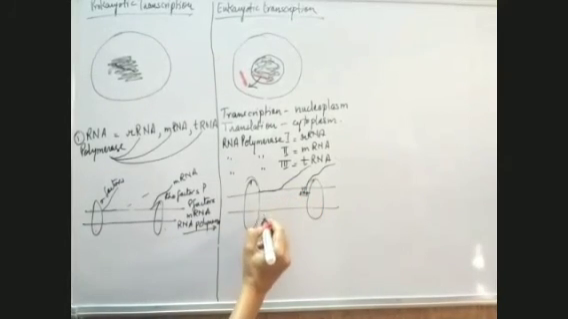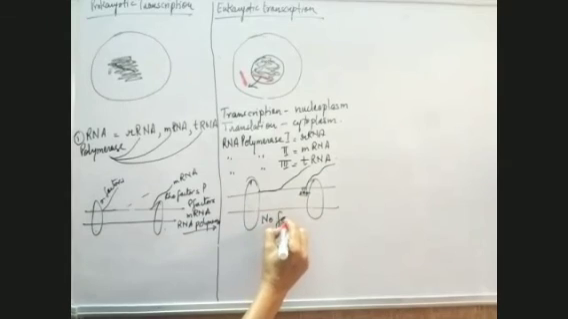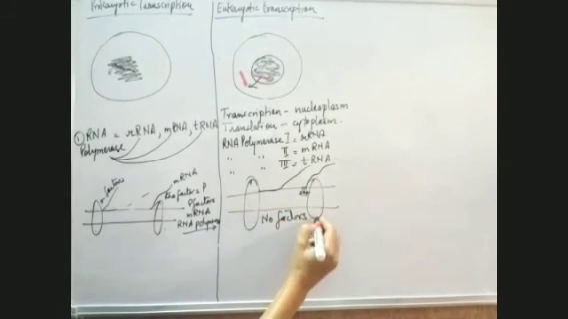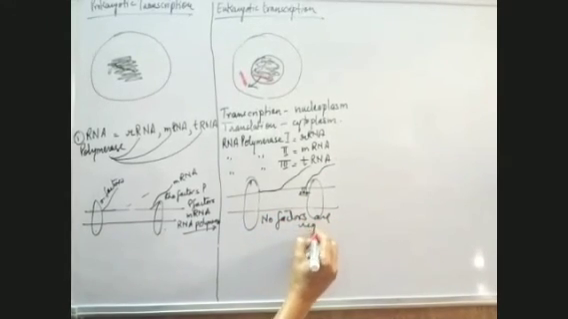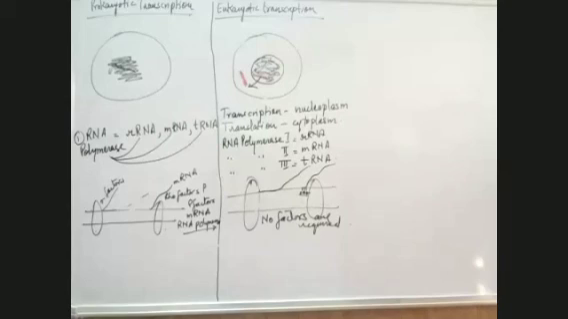There are no factors required. Just a termination sequence will be there, and that will end the process of transcription. So this is in case of eukaryotic cell.